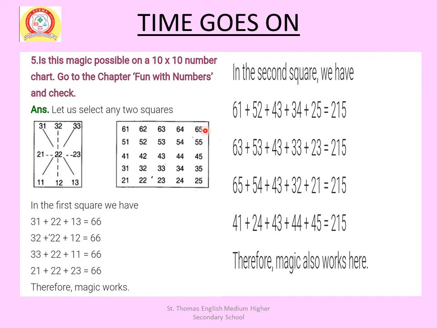Next, 65 plus 54 plus 43 plus 32 plus 21, we get 215. Fourth, in a line 41 plus 42 plus 43 plus 44 plus 45, we get 215. Therefore the magic also works here.